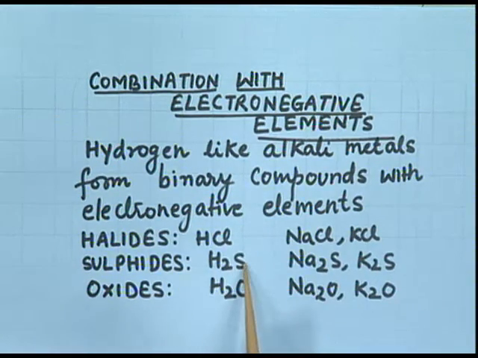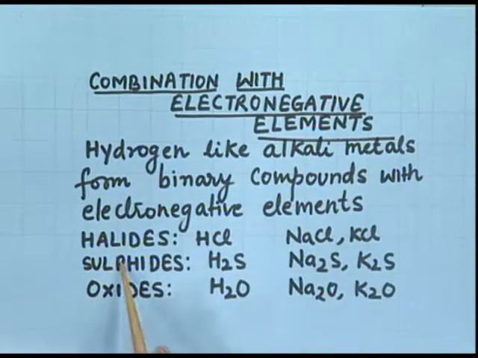Hydrogen forms hydrogen sulfide, sodium forms sodium sulfide and potassium forms potassium sulfide. Similarly, oxides. Hydrogen forms water with oxygen and sodium and potassium also form the same type of oxides. Again, we can see that hydrogen is resembling the alkali metals.